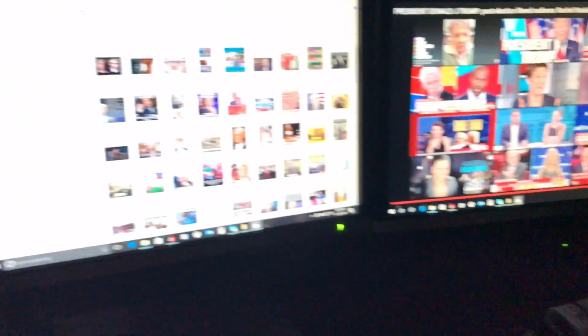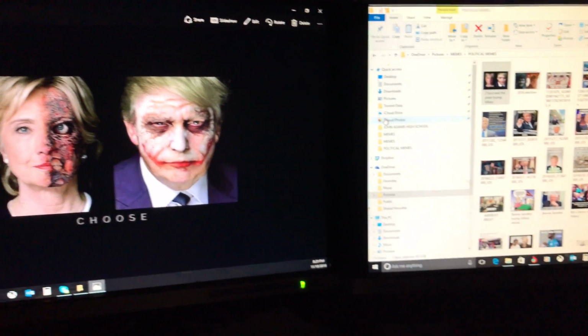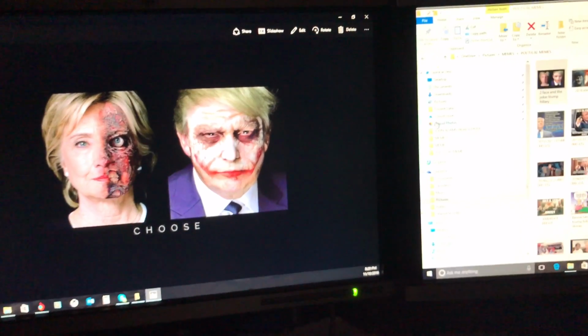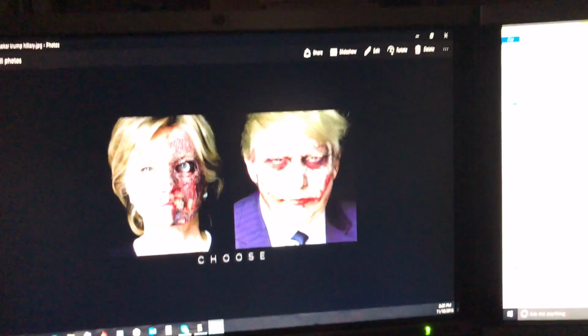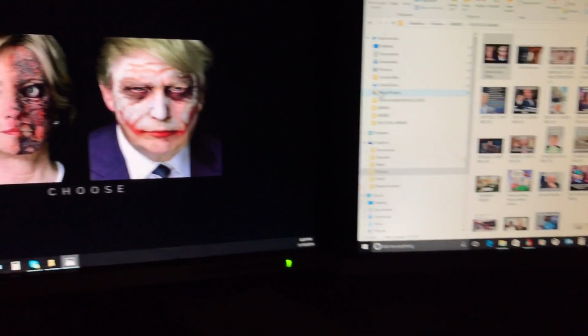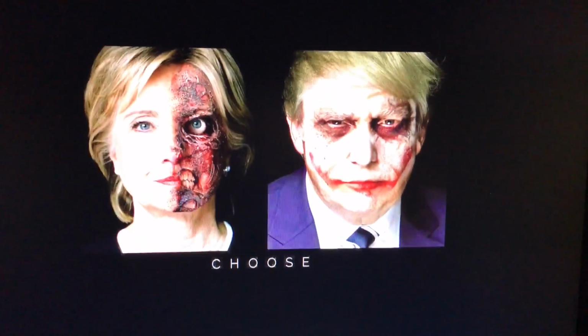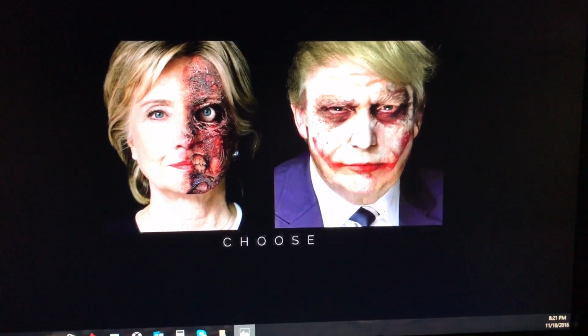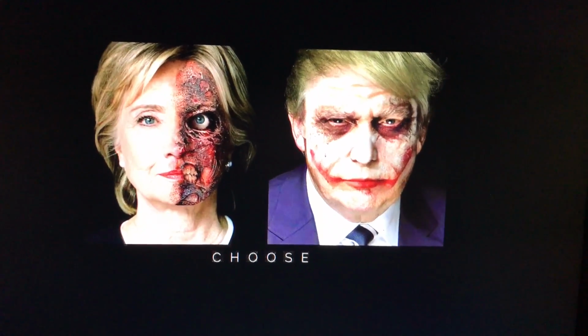Okay, let's go over here because as you can see, I got three monitors. I got the Core i7 Intel, it's a Core i7 6950X, I think, Titan X, 12 gigabyte for my monitors, and I got 32 gigabytes of RAM. So anyway, here we have a lovely one that shows Donald Trump as the Joker and Hillary Clinton as Two-Face, which I don't think could be more perfect, and it just says choose.